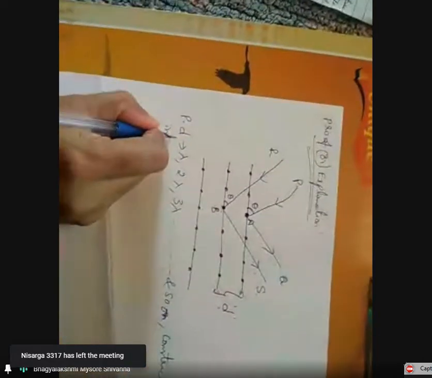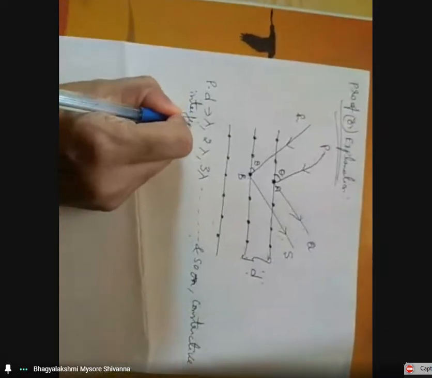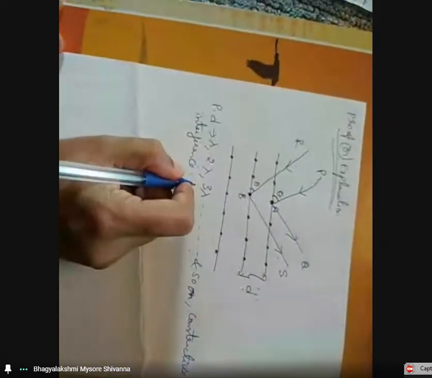We already know that Bragg's law gives the constructive interference. So they produce constructive interference.